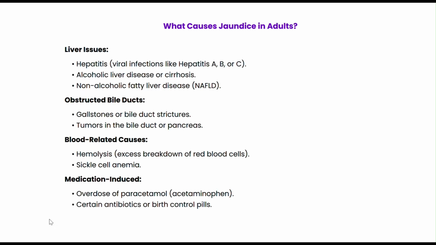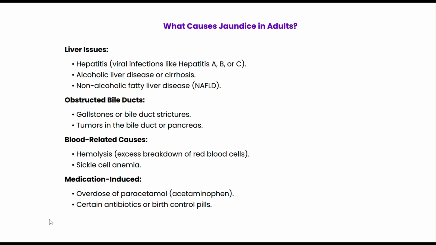Okay? So let's start with the causes of jaundice in adults. The most common causes involve the liver, such as hepatitis or cirrhosis. When the liver cannot process bilirubin properly, it accumulates in the blood.